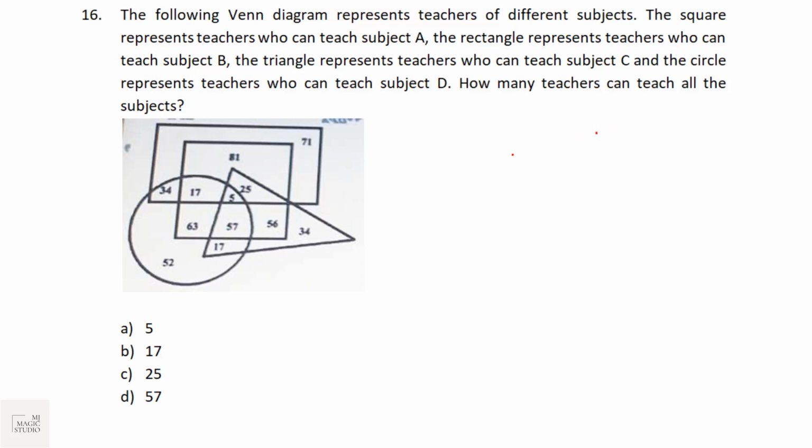Okay, let's see what we have here. The following Venn diagram represents teachers of different subjects. Square subject A, rectangle subject B, triangle subject C, circle subject D. So we have 4 subjects. How many teachers can teach all the subjects? We need to find the common area between all the 4 shapes given. The common to rectangle and square is 17, 81, 25, 5. Then if I take circle into consideration, then 17 and 5 become common. And then if we take triangle into consideration, 5 is common. That means there are 5 teachers who can teach all the 4 subjects. We'll go with option A.